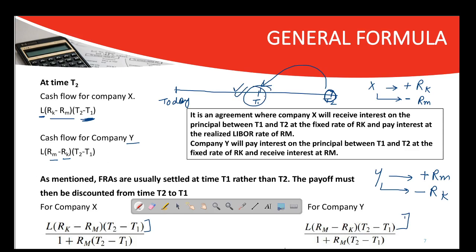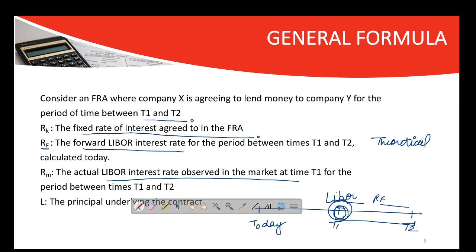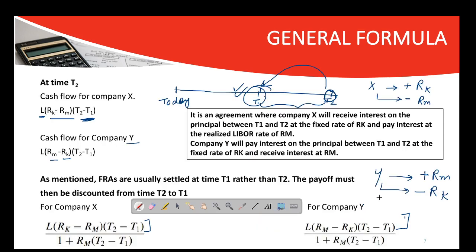You need to discount. What is the interest rate for this period? As I have told you earlier, LIBOR for this period, and LIBOR is denoted by RM, the actual LIBOR interest rate. So RM for how many time periods? T2 minus T1, RM, and you have discounted it. These are the cash flows after discounting.